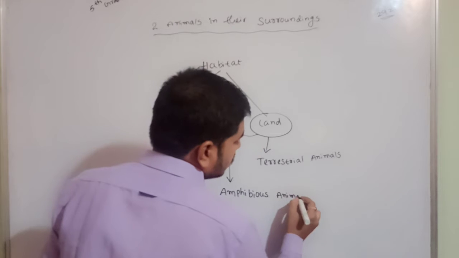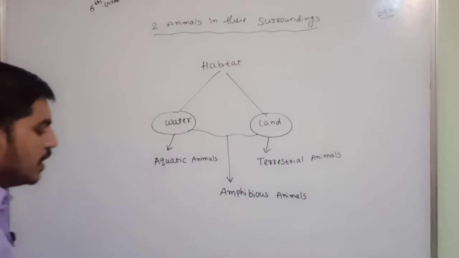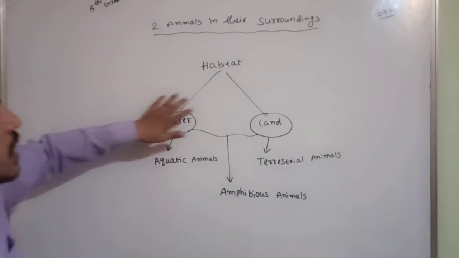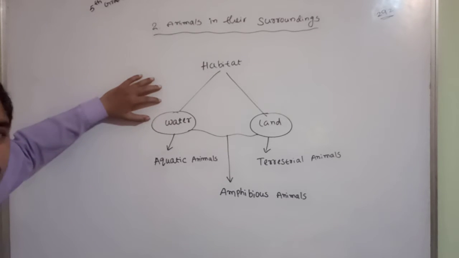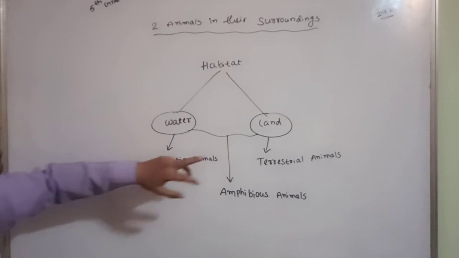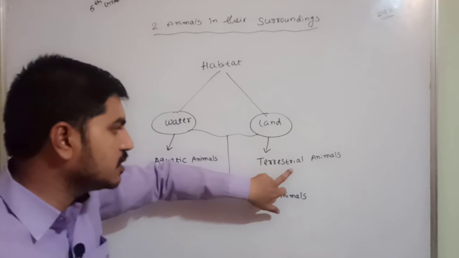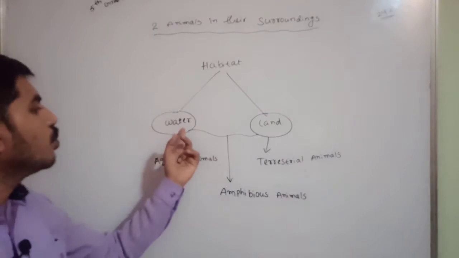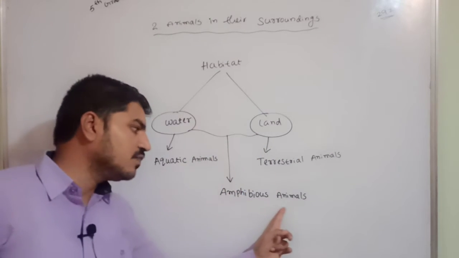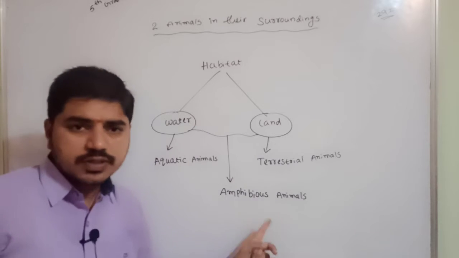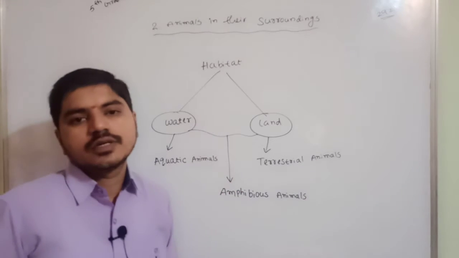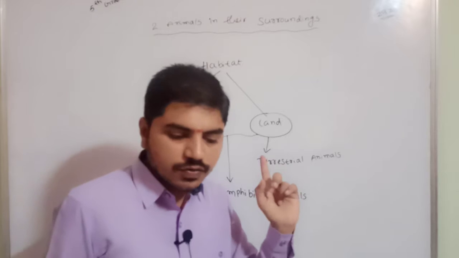Okay, understood now? So we have this kind of water and land. In water, which one is right to live? That is aquatic animals, and which one is right to live on land is terrestrial animals, and both water plus land is called amphibious animals. What is that? Amphibious animals are right to be present. Clear children? All of you understood now?